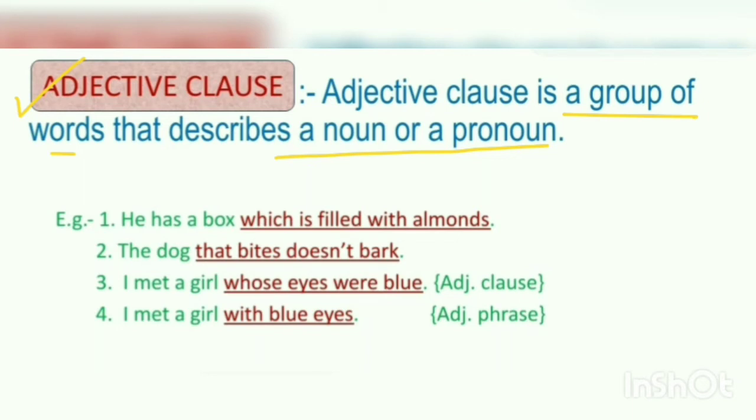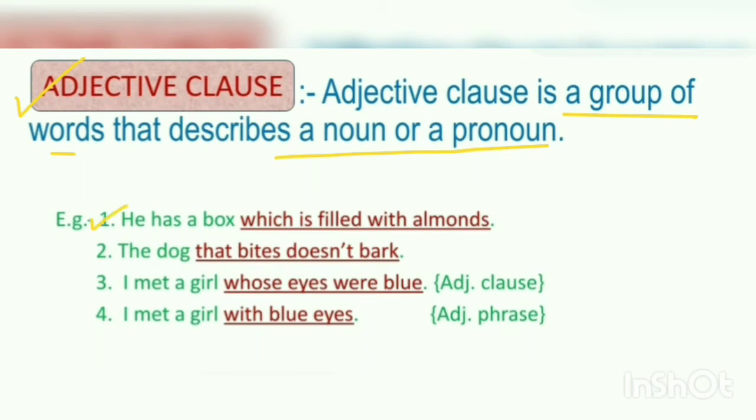Means a group of words having a subject and predicate, but still depends on the main clause. All the underlined words in red color are adjective clauses beginning with a subordinating conjunction. Examples: He has a box which is filled with almonds.